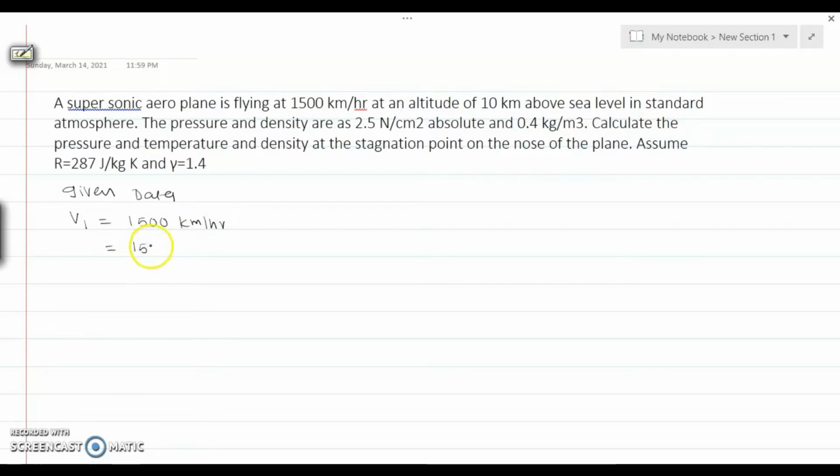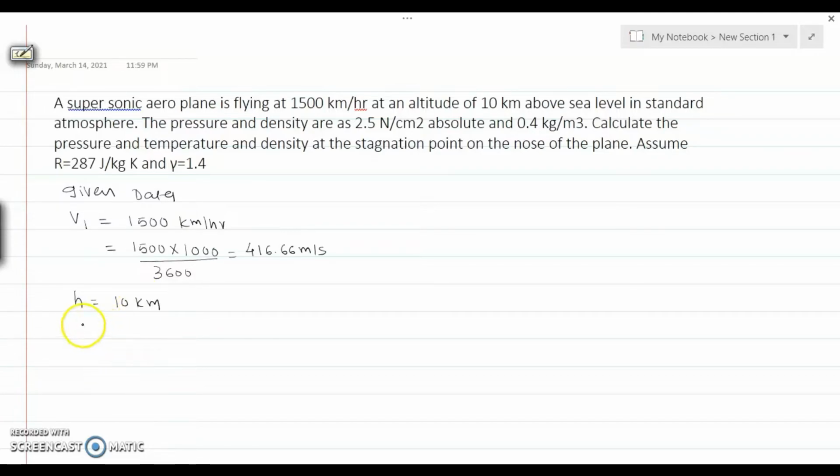So 1500 multiplied by 1000 divide by 3600. So we get answer in meter per second, and that is 416.66 meter per second. The height is given, that is 10 kilometer.